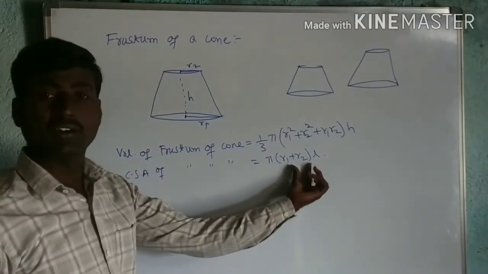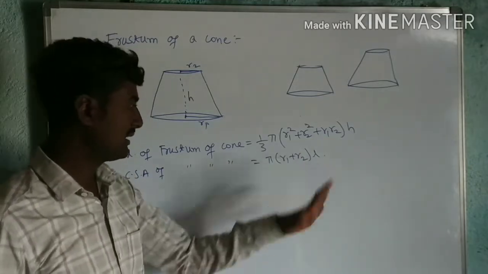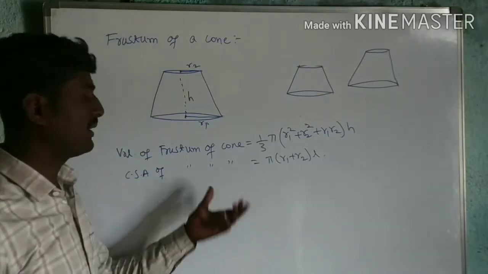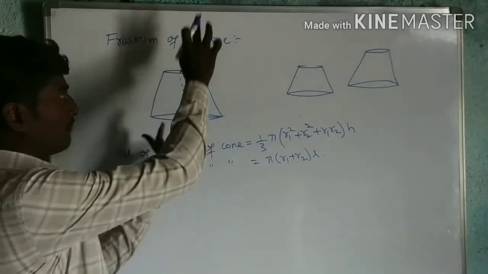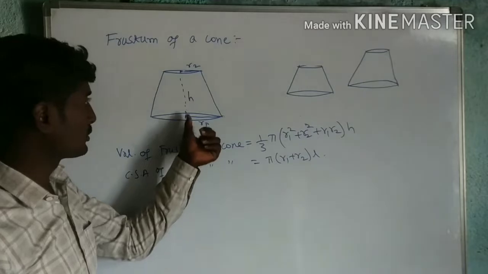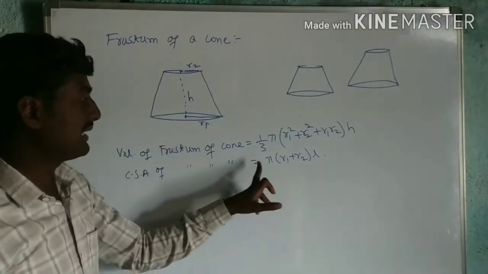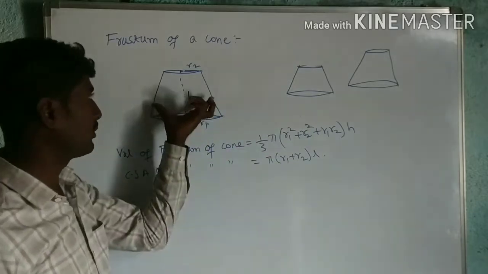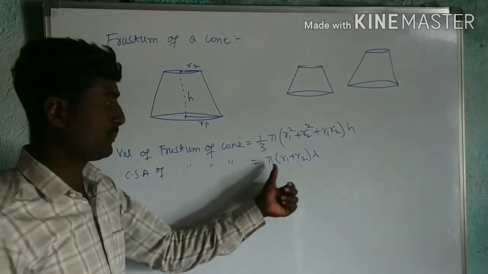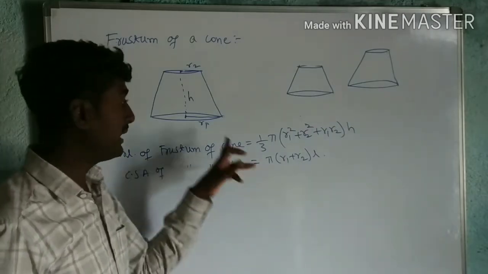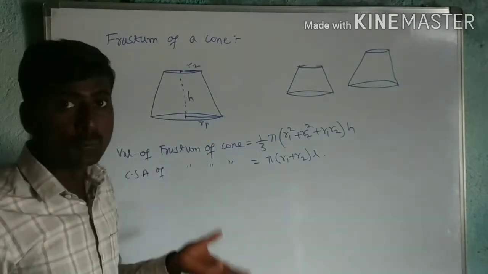Pi, in place of r you can take it as R1 plus R2, into L. CSA is nothing but, if these two circular areas, top and bottom, are kept open, then I can take only the curved surface area. So that is the CSA of the frustum of a cone, pi into R1 plus R2 into L, when both the base and top are kept open.